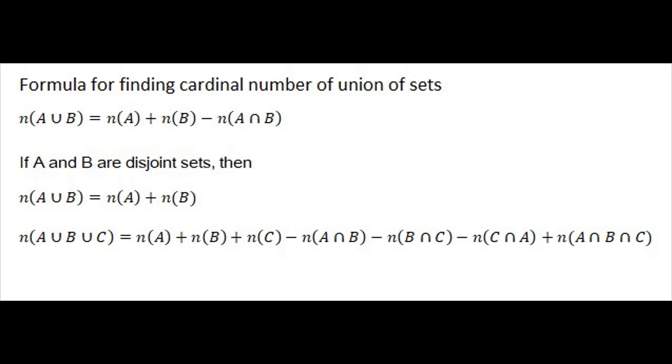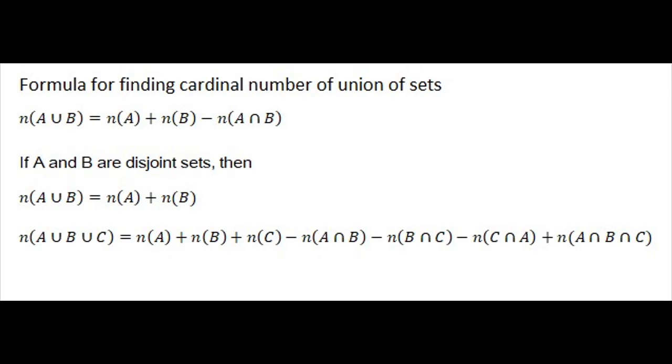Now suppose you want to find only the cardinal numbers, not the elements in the set, only the cardinal number. How many elements are there in A, how many elements are there in B. Then there is a formula relating A union B, A, B and A intersection B. N of A union B, the number of elements in A union B, equals N of A plus N of B minus N of A intersection B. In case A and B are two disjoint sets, then N of A union B is N of A plus N of B.